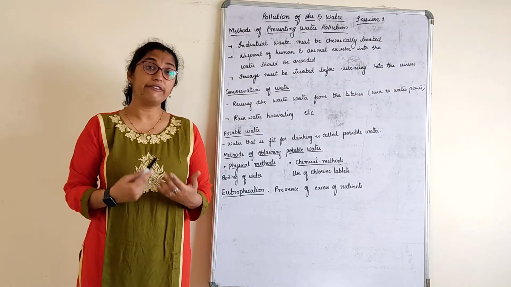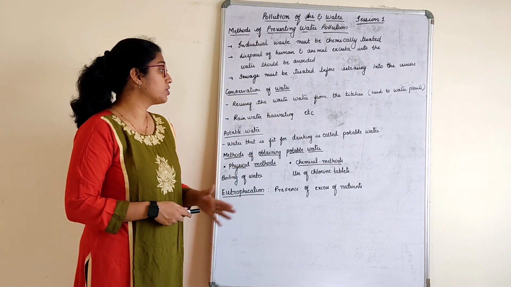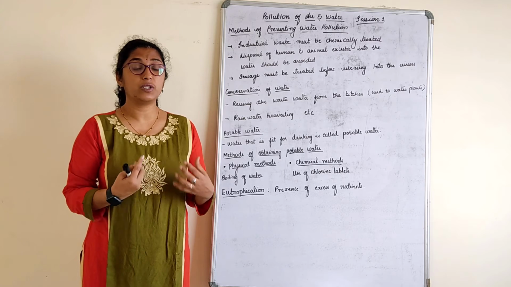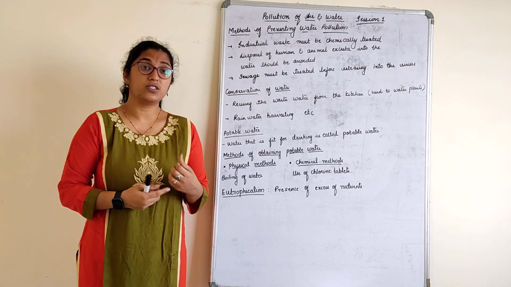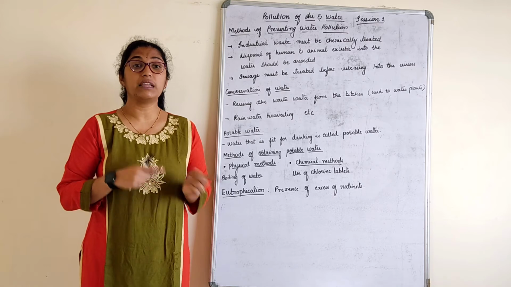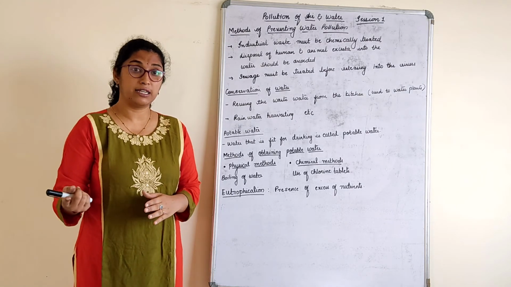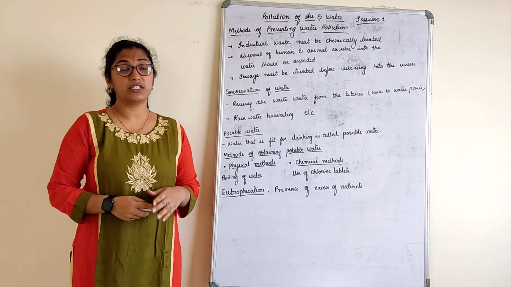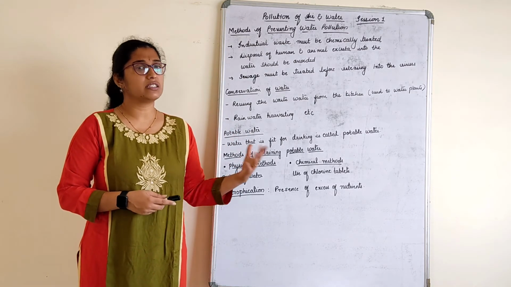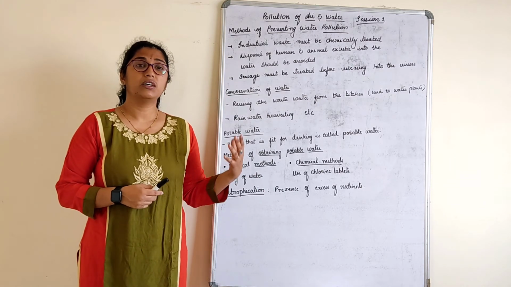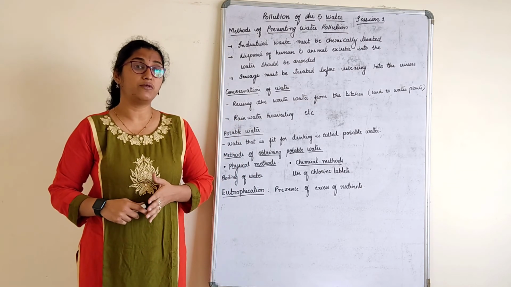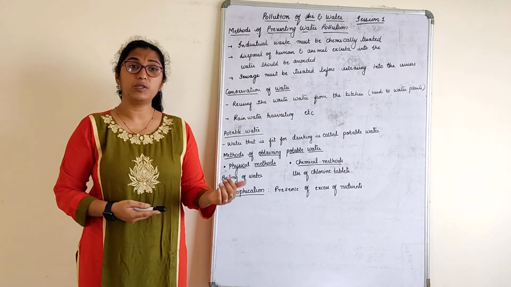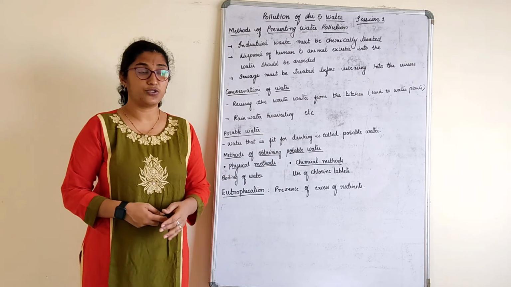Conservation of water. How can we conserve the water? We can conserve the water by reusing the waste water from the kitchen. For example, the water we use in the kitchen for washing vessels or washing vegetables can be used in our garden to water the plants, right? So reuse the water as much as possible. Rainwater harvesting also adds up to this. So we need not discuss much about rainwater harvesting. There are certain steps to be followed in rainwater harvesting, which again leads to the conservation of water. So this water can be used for gardening, washing your car, etc.